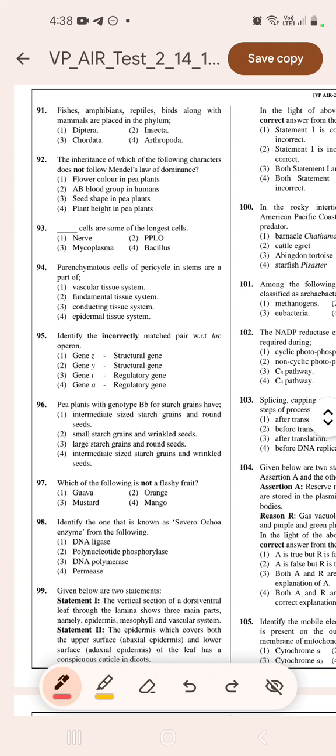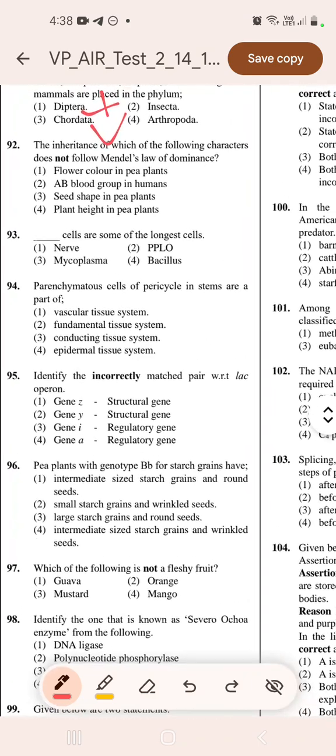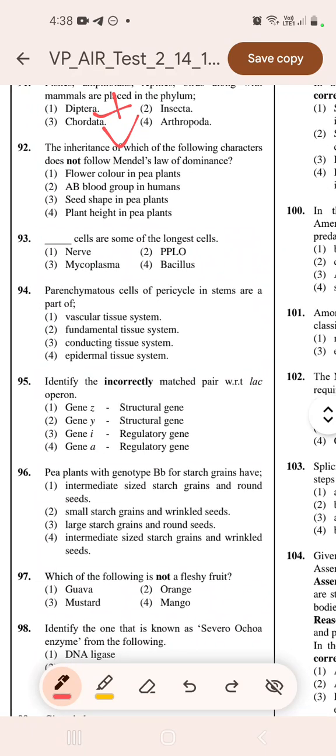Fishes, amphibians, reptiles, birds along with mammals are placed in the phylum Chordata. 92. The inheritance of which of the following characters does not follow Mendel's law of dominance? AB blood group in humans. 93. Dash cells are some of the longest cells: nerve cells.